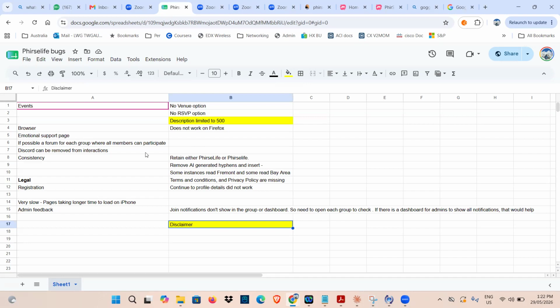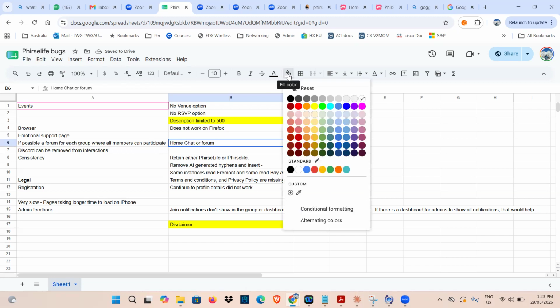If possible, from each group, all members can participate. Okay, this is something I added: a home chat group, a chat or forum for each group. I think this is critical because this will bring people across. Sonal was asking why people come, right? Obviously, what's in it for them.